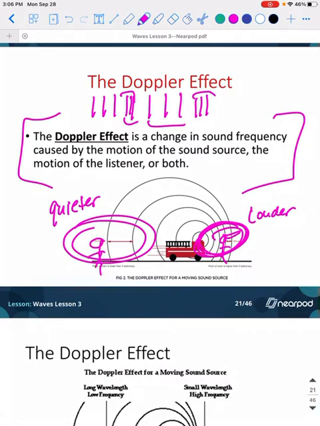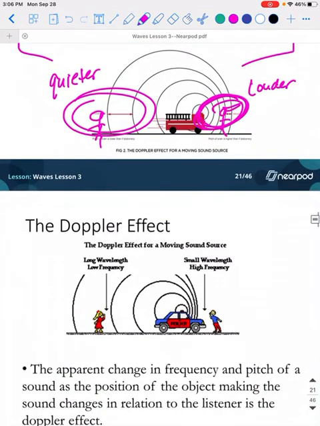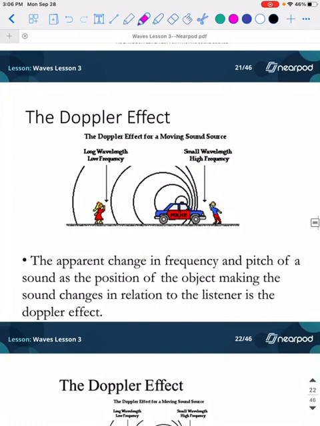And that can change depending on where the fire truck is, you know? Like I said, physics just explains daily life. So the Doppler effect is just explaining why sounds get so much louder when they're close to you as opposed to far away. Just like, it's really annoying when you hear a mosquito, but you only hear the mosquito when it's right at your ear, right? You're not going to hear the mosquito when it's flying around the room somewhere. Well, some of them you probably can, but especially when they zoom past your ear real fast. That's a really good Doppler effect when flies are zooming past your ear.